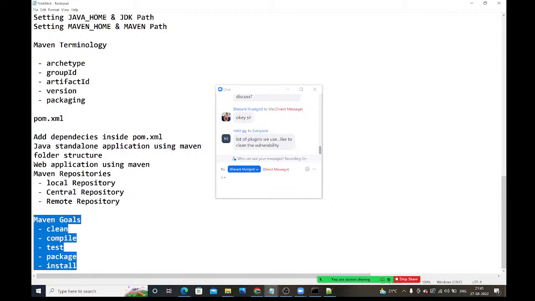Fine, guys. Tomorrow is Sunday. We don't have the session tomorrow. The next session is on Monday. On Monday, I will start source code management tools.